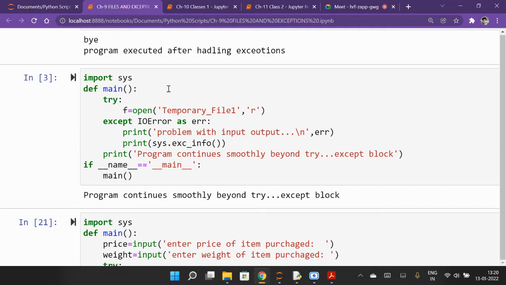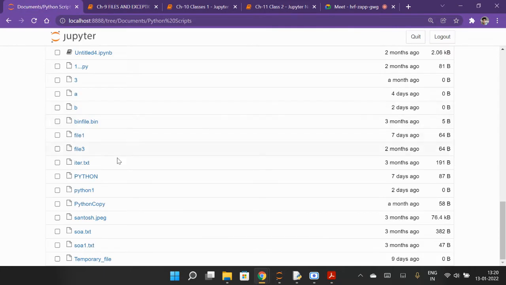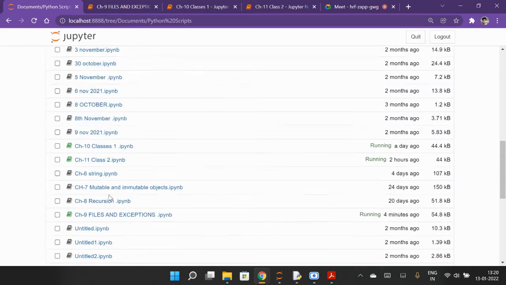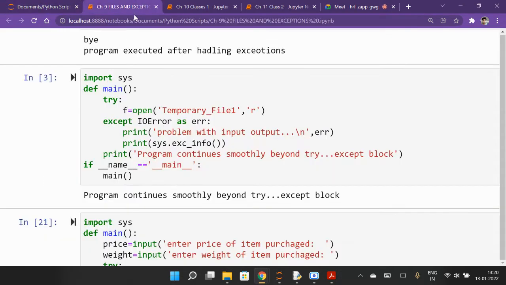No one can guess. See, this file is not inside the directory here. I named it temporary file one, so temporary file one is not available here. So in that case it will do what? It will print this, because the exception will be raised here.